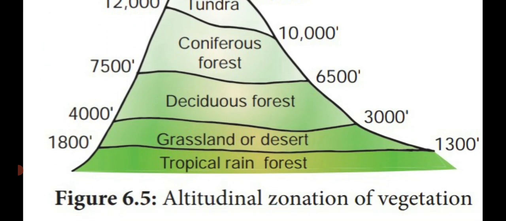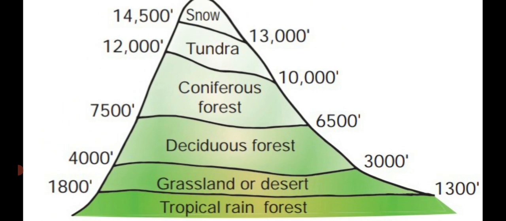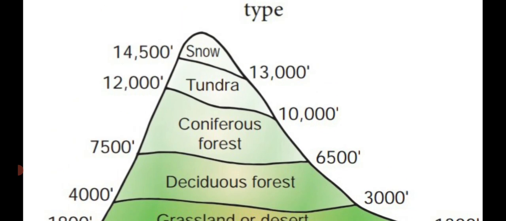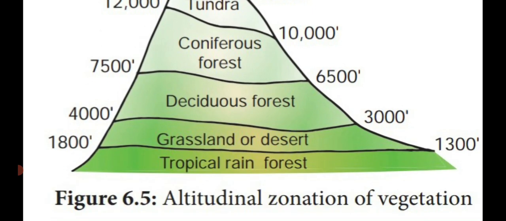Next one, altitudinal. What is the altitude? High level place which is located above the sea level is called altitude. Above the sea level, they are showing tropical rainforest, grassland or desert, deciduous forest, coniferous forest, tundra region. At the top it will be snow. So these are all the different forests which are located in the altitudinal zonation of vegetation.